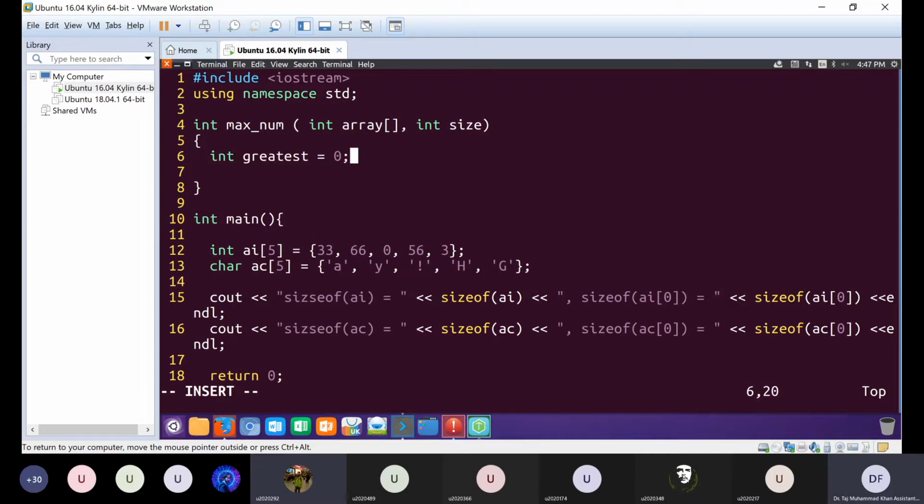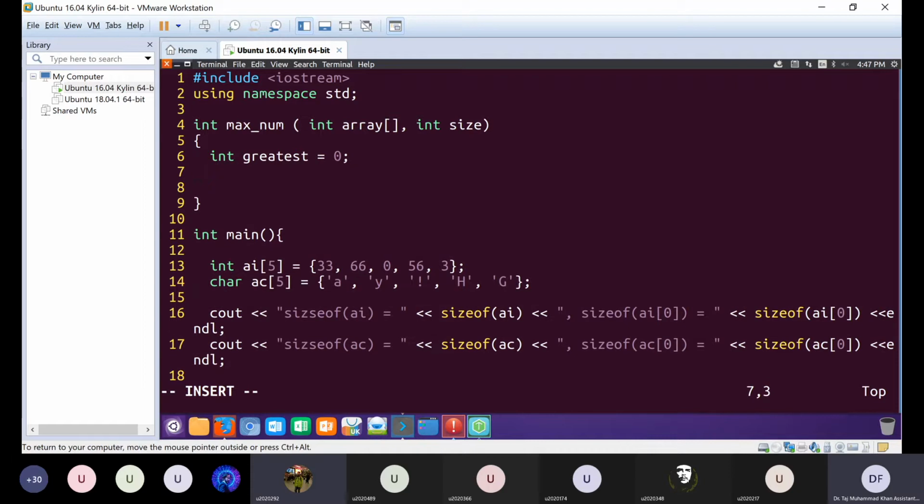And then we can create a for loop, so for, and then open brackets.